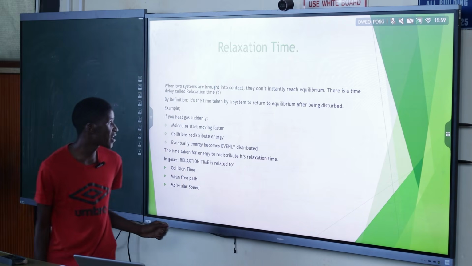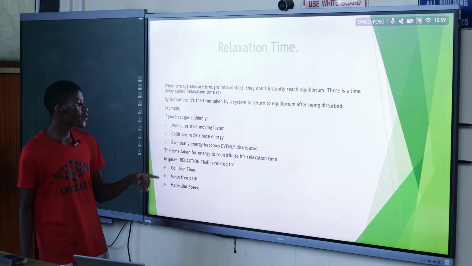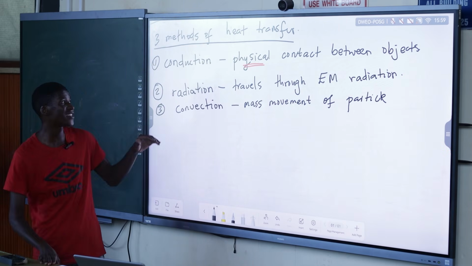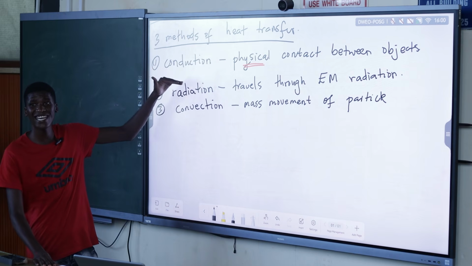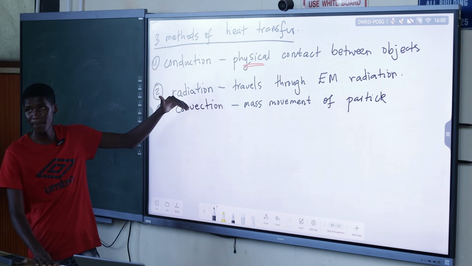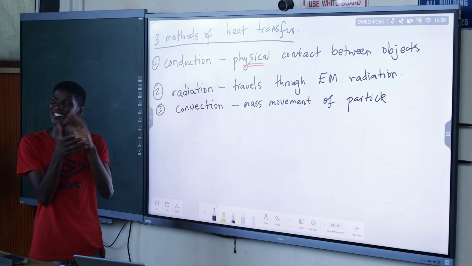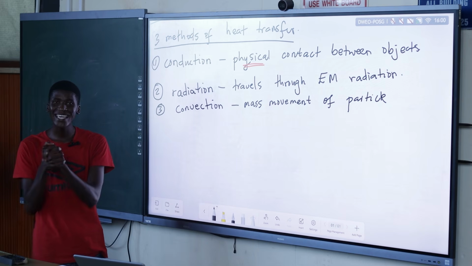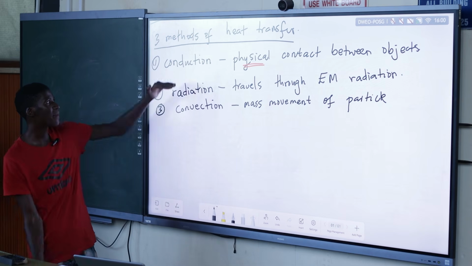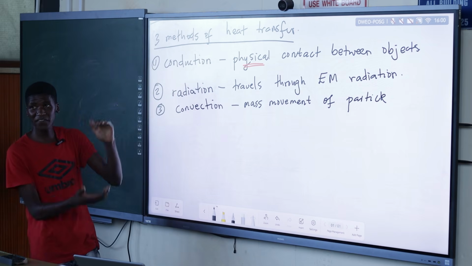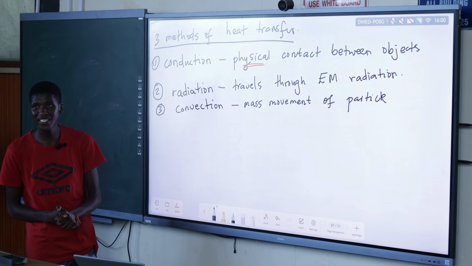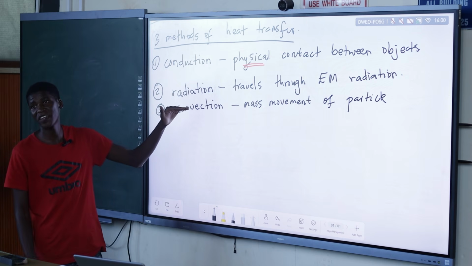So now the question comes: if we place two objects in thermal contact, when we talk about thermal contact, it simply means there is heat transfer via these three methods. Remember, it doesn't imply that the objects are physically touching. Thermal contact simply means heat can move either by conduction, that's physical contact, or by radiation, that is through electromagnetic radiation, or by convection.